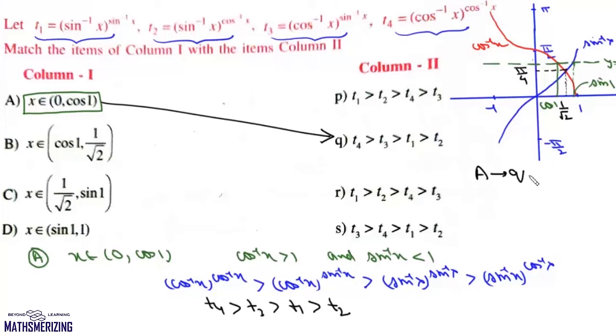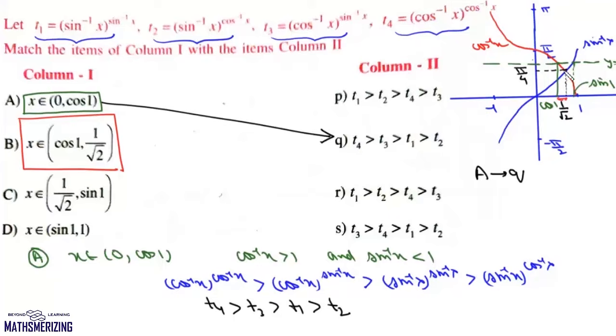Now we'll take this second interval when x lies between cos 1 and 1 by root 2. So between cos 1 and 1 by root 2, both these values, cos inverse and sin inverse, lie between 0 and 1. Now the value of cos inverse will lie between pi by 4 and 1, and the value of sin inverse will lie between 0 and pi by 4.